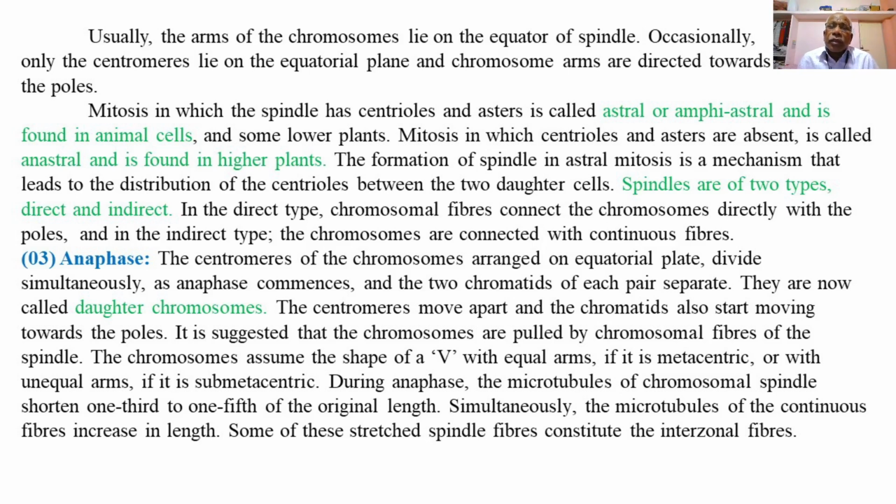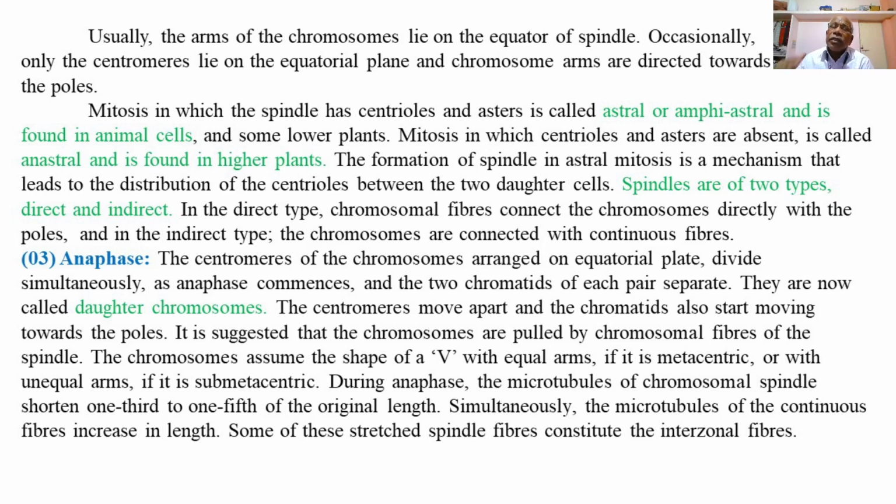During anaphase, the microtubules of the chromosomal spindle shorten to 1/3 to 1/5 of the original length, and this leads to the pulling of the chromosome complements from the equatorial plane to the opposite poles.